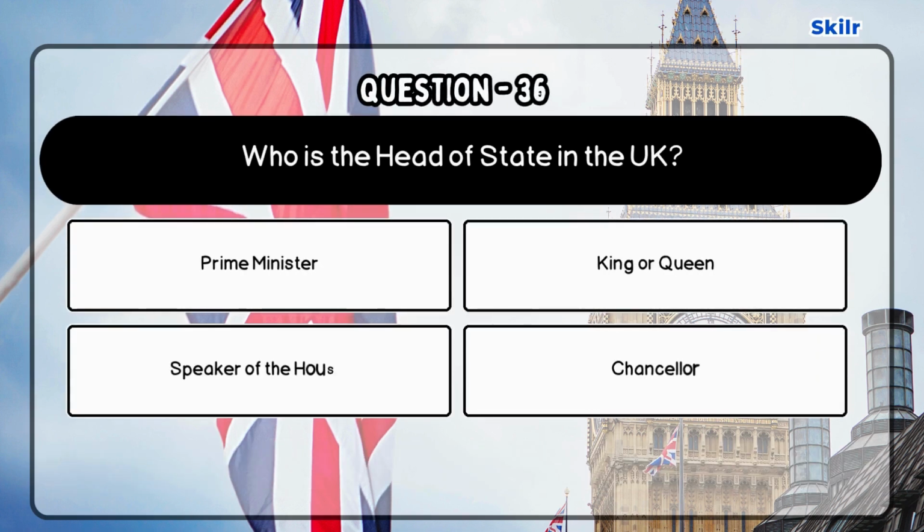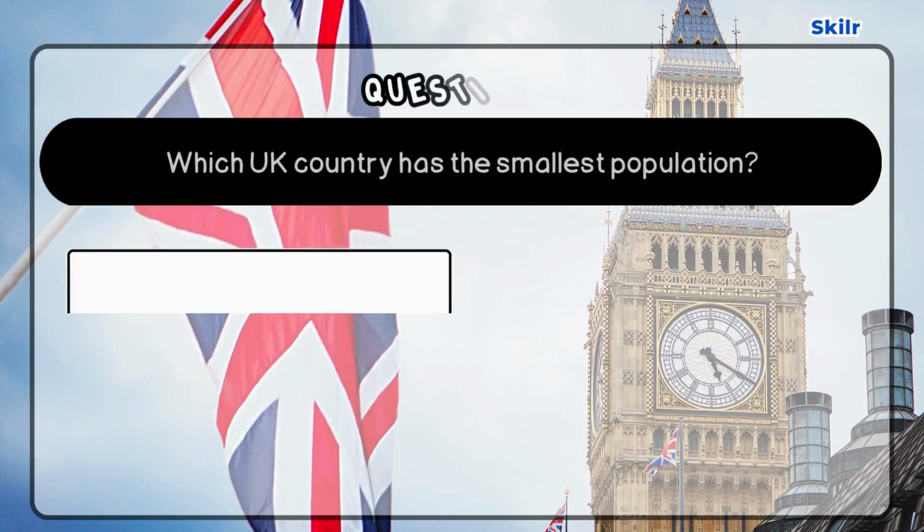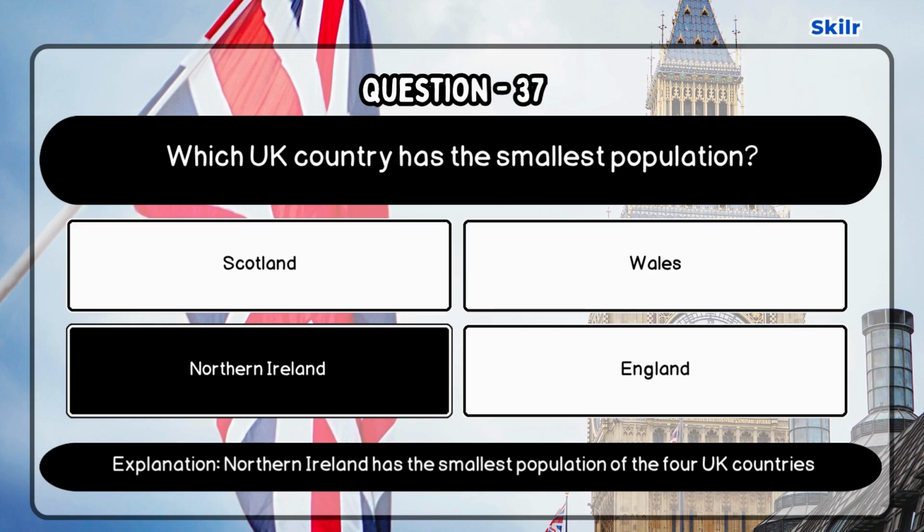Question 36. Who is the head of state in the UK? Correct answer is King or Queen, as the monarch is the ceremonial head of state in the UK. Question 37. Which UK country has the smallest population? Correct answer is Northern Ireland, as Northern Ireland has the smallest population of the 4 UK countries.